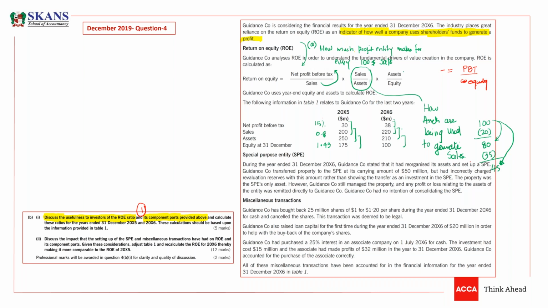Then guys, assets to equity means how much assets are being financed from equity. So if we have here 1.43, we have assets and we have liability. We have equity. So assets to equity means if we have $1.43 assets, then obviously one is actually being financed from equity.